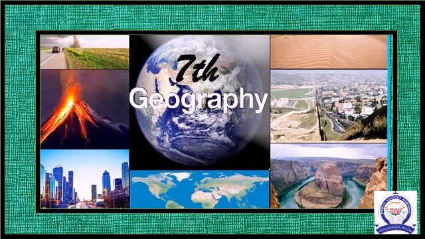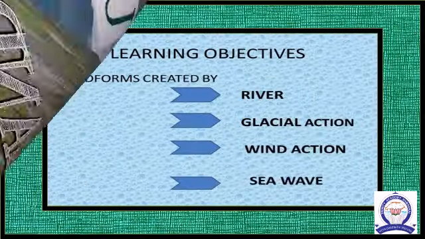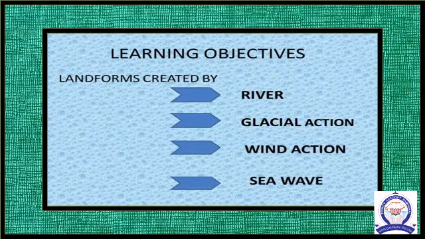In this session, we are going to see 7th Standard Geography, Unit 2, Landforms. The learning objectives are to know the landforms which are created by rivers, to describe the landforms which are created by glacier action, to classify the landforms which are produced by wind action, and to identify the various landforms created by sea waves.